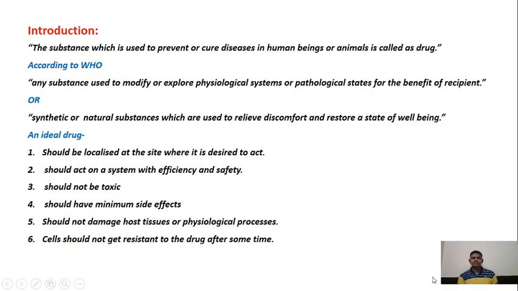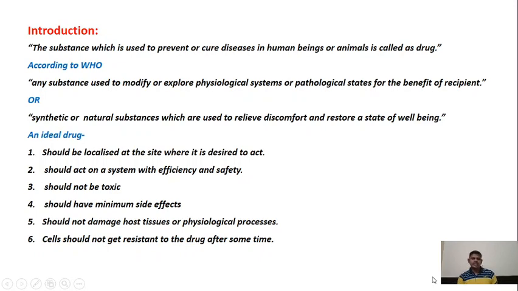Then the fifth point is it should not damage host tissues or physiological processes. In the definition of WHO they said physiological systems of the pathogens, not the recipient. Recipient means in this case human beings. Suppose we are human beings, we are taking the drugs. It should not damage our tissues and our physiological processes, but it should affect the physiological processes of the pathogen. So this is how an ideal drug should be.